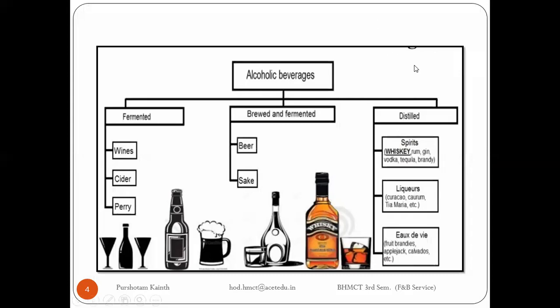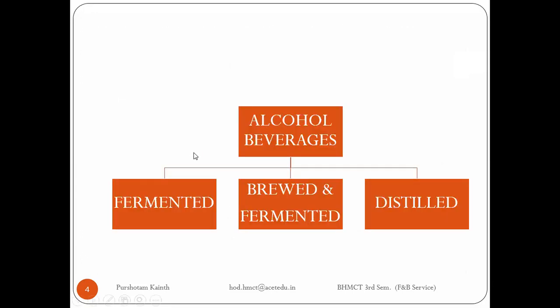Fermented liquids are wine and cider, and brewed and fermented are beer and sake. Some people call it sake, right? And the third is distilled. Distilled liquids or beverages are spirits, liqueurs, and so on, right? We'll check one by one which fermented liquids there are and their definitions. We will be covering all the things that come under these three classifications, right?